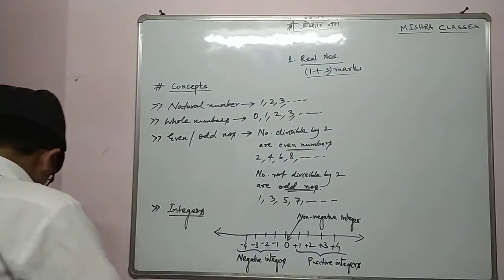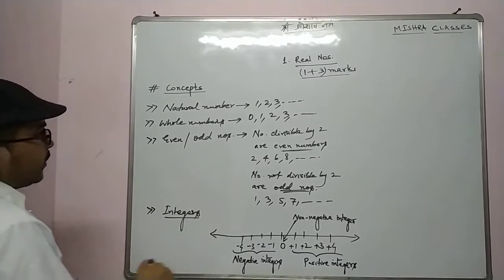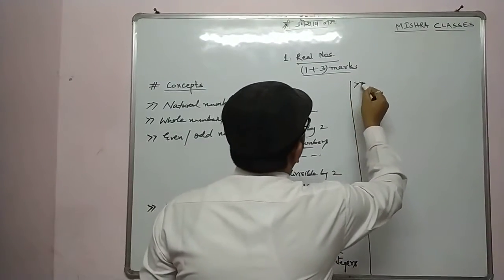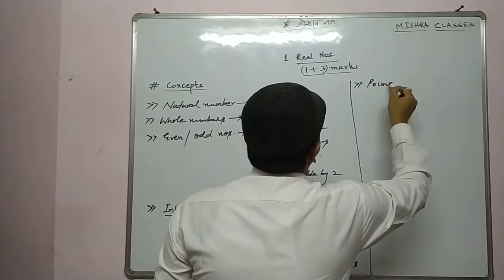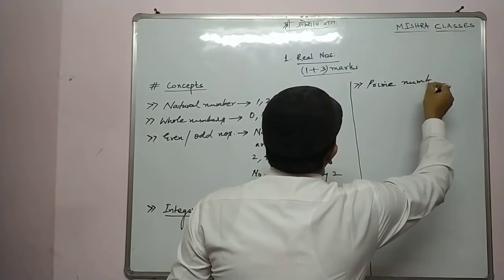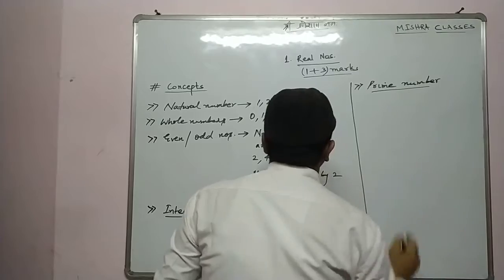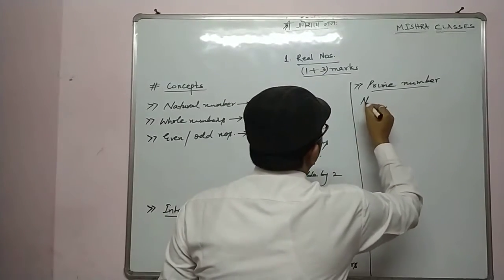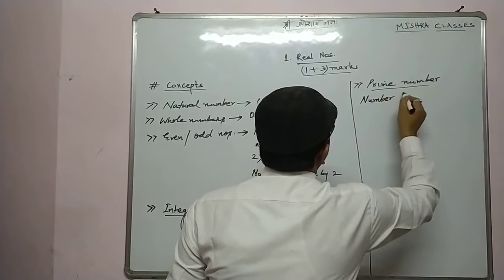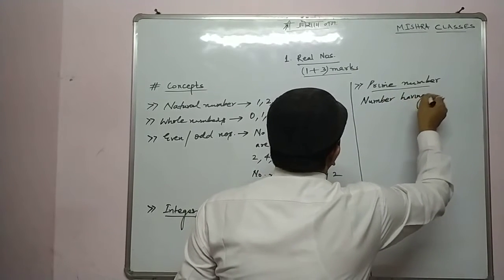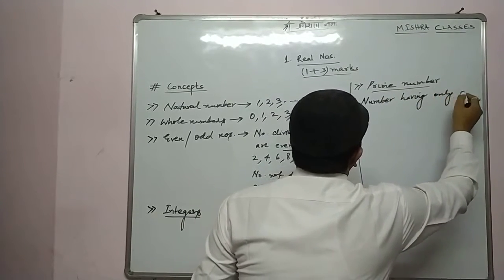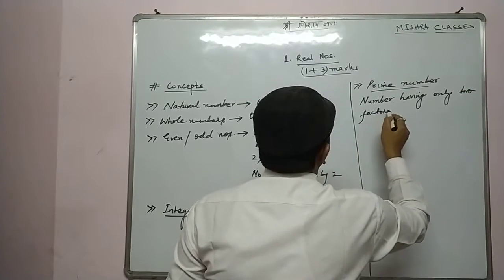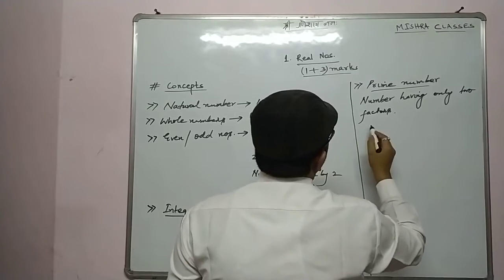Now we'll discuss prime numbers. We should know what a prime number is. Now what are prime numbers? Numbers which have only two factors. Alright, numbers having only two factors.